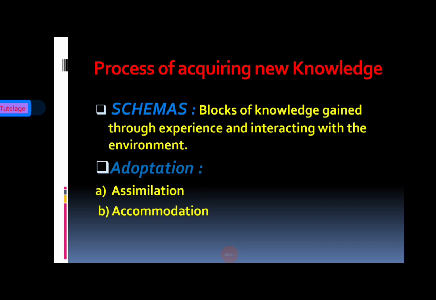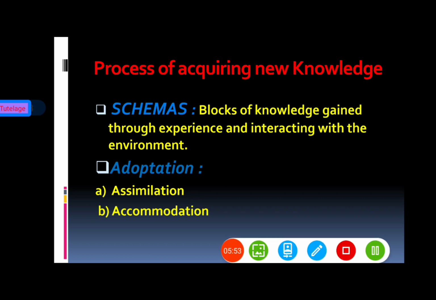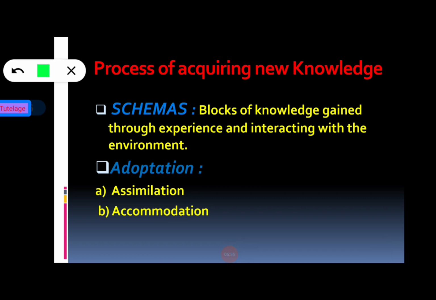So here we can see one of the most important key components of Piaget's cognitive development theory, that is schemas. Okay, so schemas are basically the blocks of knowledge which are gained through experience and interacting with the environment. So what do you mean by schema, learner?